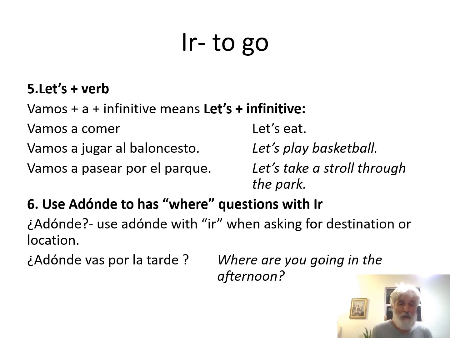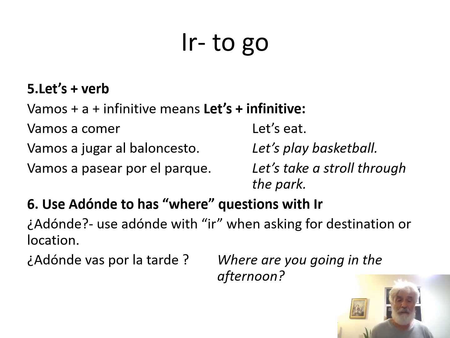Okay, let's take a look at how we say let's do something when you want to include someone in a command. Very simple. You take the nosotros form of ir, the present tense conjugation, vamos, add on the a, you always have to follow ir with an a, and then you just put in the infinitive of whatever verb action you want to do.